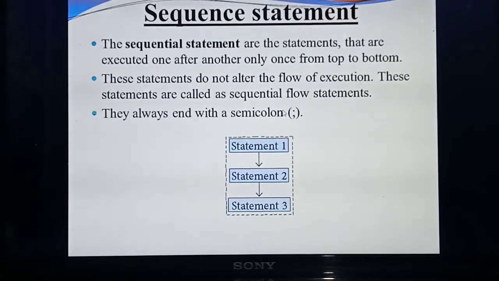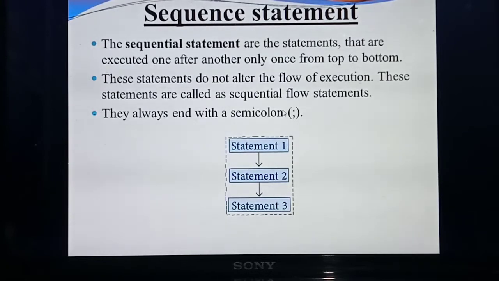What do you mean by sequence statement? Sequence statements are the statements that are executed one after another, from top level to bottom level, that means first line to the last line. These statements do not change the flow of control, that means they do not alter the flow of execution. The order always remains the same. This kind of statement we call a sequence statement. And each statement ends with a semicolon.